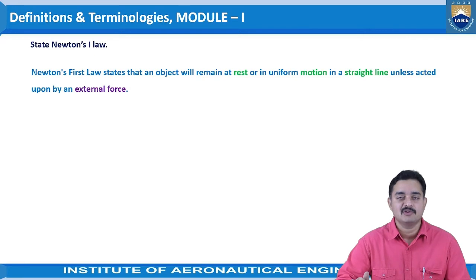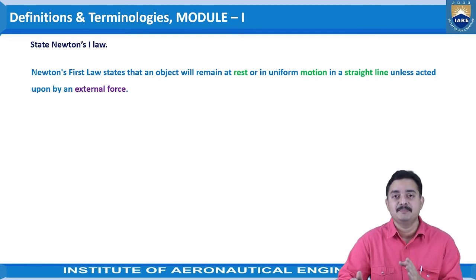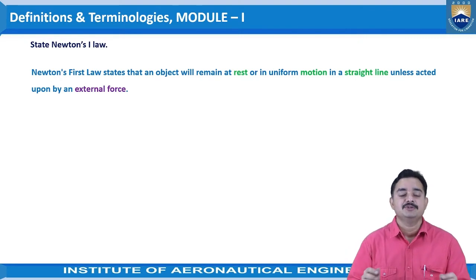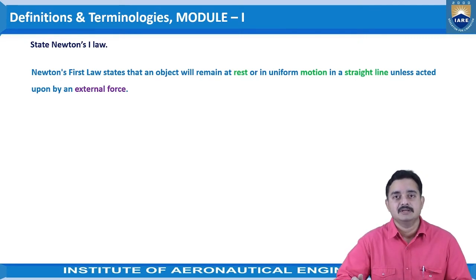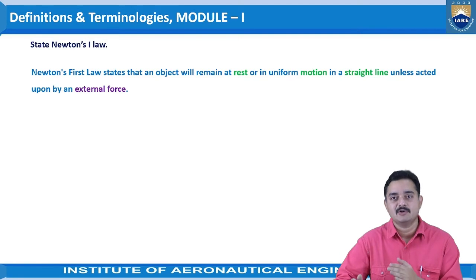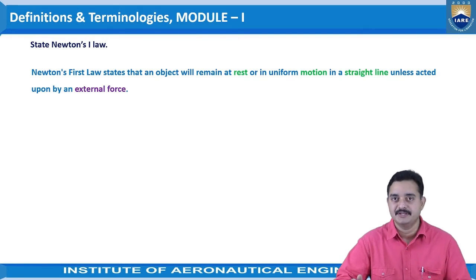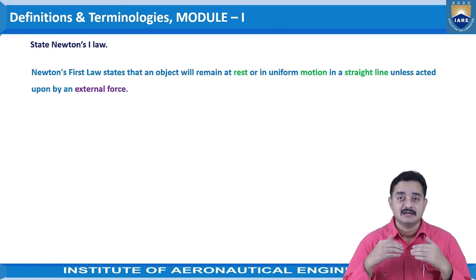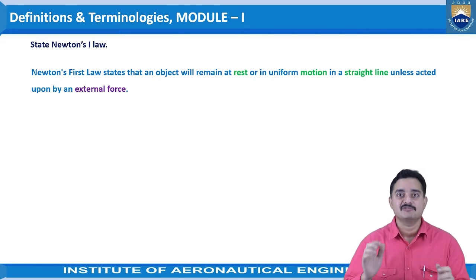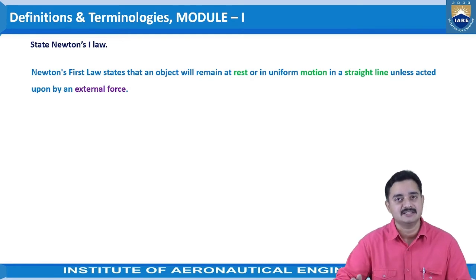Take an example of a car which is traveling. When you are traveling in a car, the car is moving in a straight line. If you need to make the car take a turn, either left or right, what will you do? You will try to move it in the right or left direction using your steering. That means unknowingly you are applying some external force onto the wheels so that the wheels will turn to the right or left and the car takes the turn.